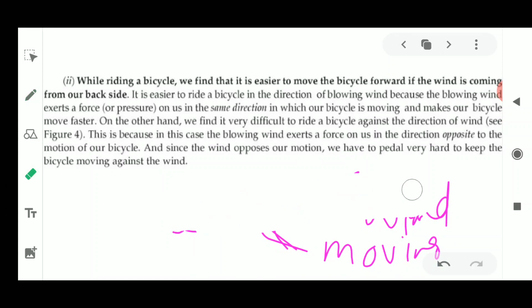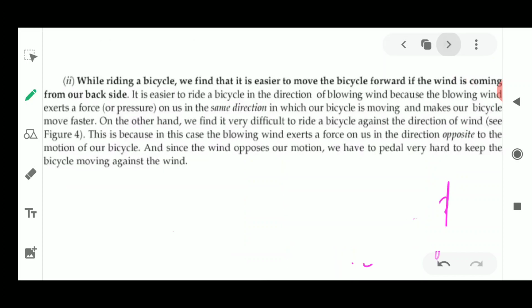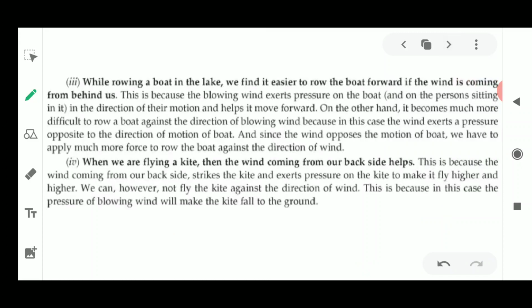But what happens if the wind is coming from the opposite side? In this diagram, the wind is coming from this side and you are moving to the opposite side. In this condition the air is going to apply certain force, certain pressure, because of which you also feel pressure. You will find it very hard to keep the bicycle moving against the wind.